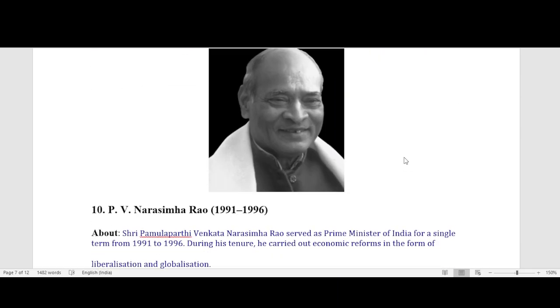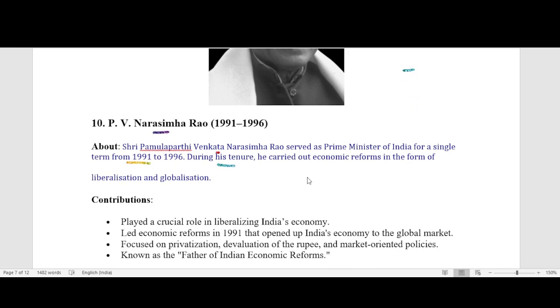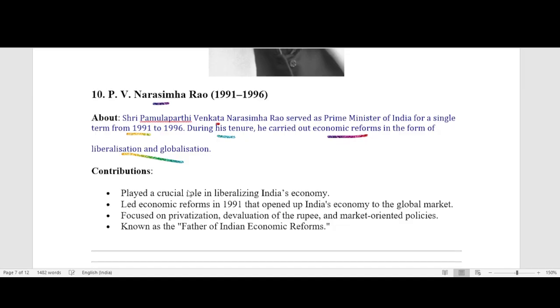Our next Prime Minister is P.V. Narasimha Rao, office time 1991 to 1996. Shri Pamulaparthi Venkata Narasimha Rao served as Prime Minister of India for a single term from 1991 to 1996. During his tenure, he carried out economic reform in the form of liberalization and globalization.